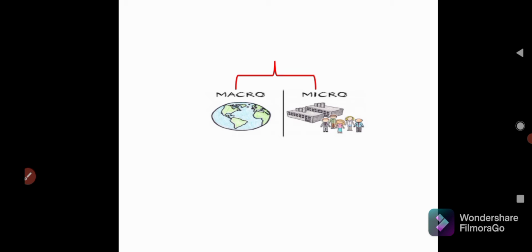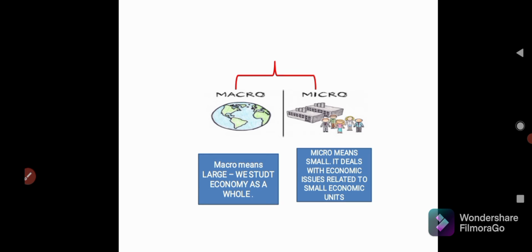Micro and macro. Macro itself is a word which tells us that it is large. Here we study the economy as a whole, which means we study the economic problems which an entire nation is dealing with. Like unemployment, right? Everybody faces unemployment in a country during a recession period. Then we can say the problem of wages. National income is very, very important, because in national income we study the income of the entire nation, right? So this is what we study in macroeconomics, because it studies the economy as a whole.